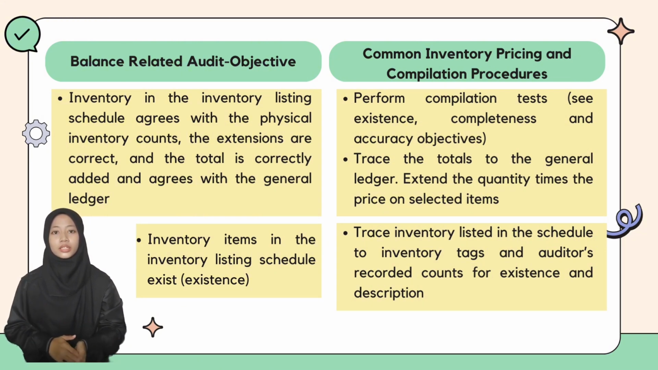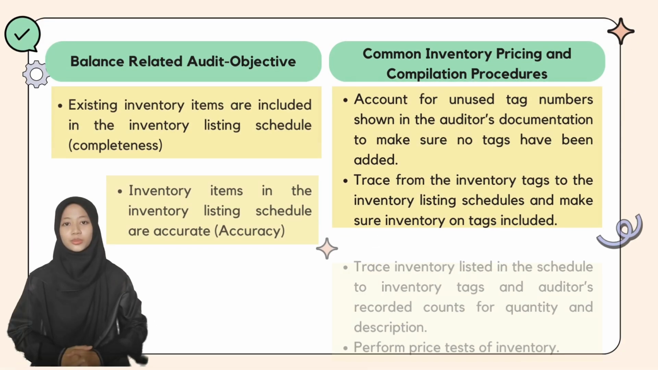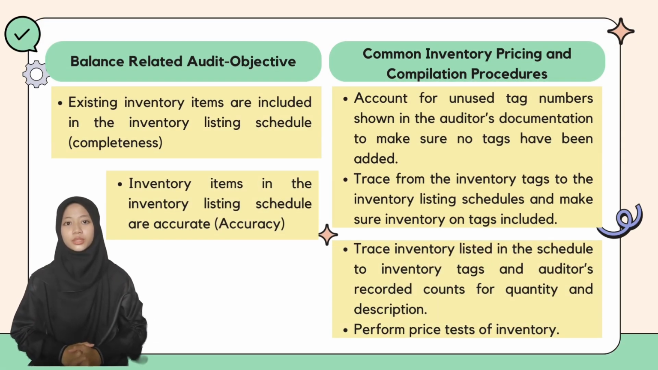Next objective, inventory items in the inventory listing schedule is exist means that there is existence on the inventory listing schedule. The auditor can trace inventory listed in the schedule to inventory stocks and auditors recorded counts for existence and description. Next objective, existing inventory items are included in the inventory listing schedule, or we call it as completeness.